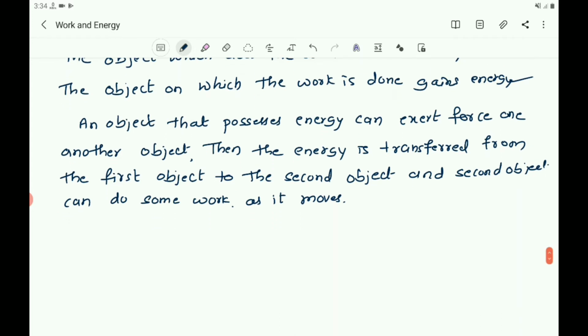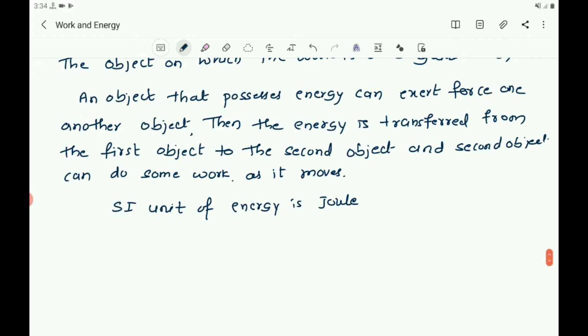So you write: SI unit of energy is joule. Here both work and energy have the same unit, that is joule, and as energy is the ability to do work, the joule is the unit of energy as well as the unit of work.